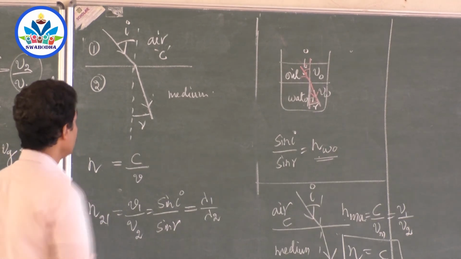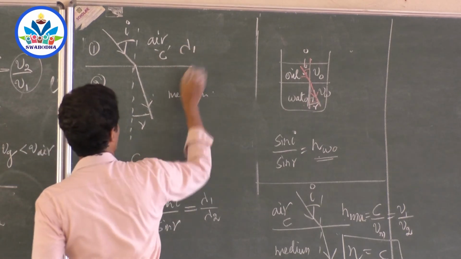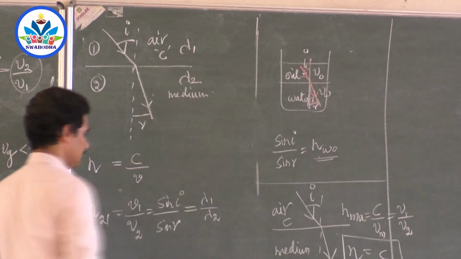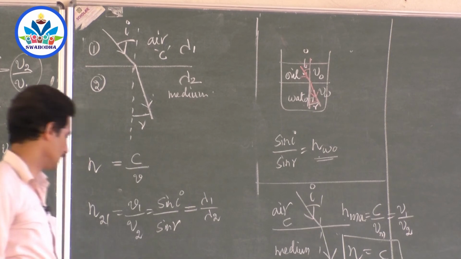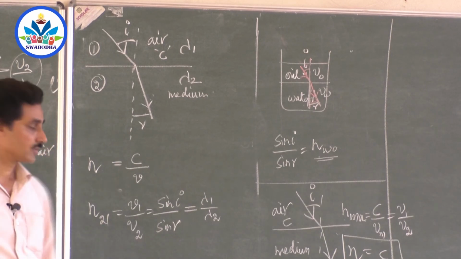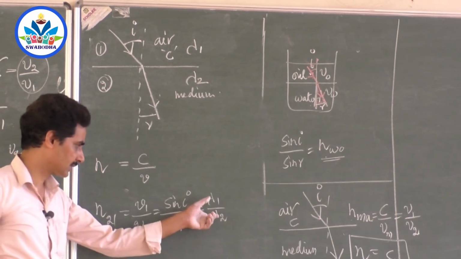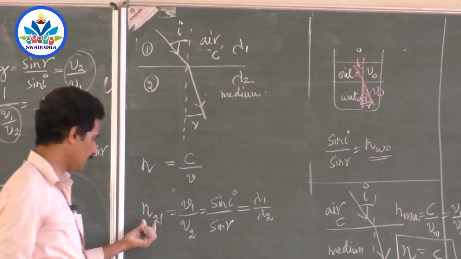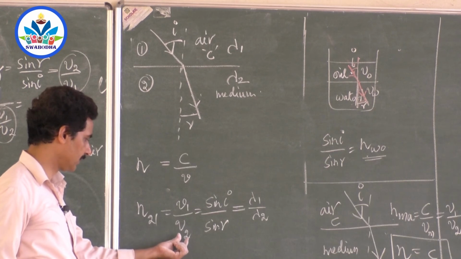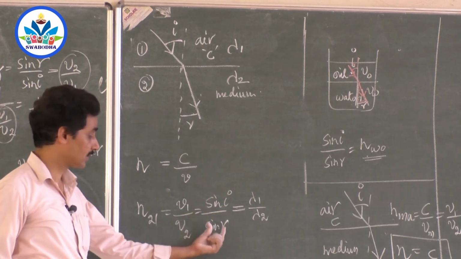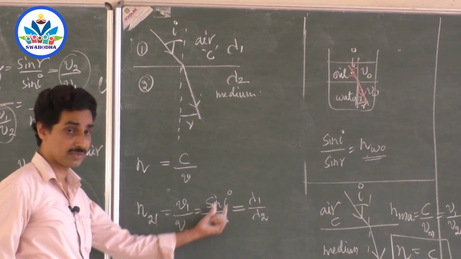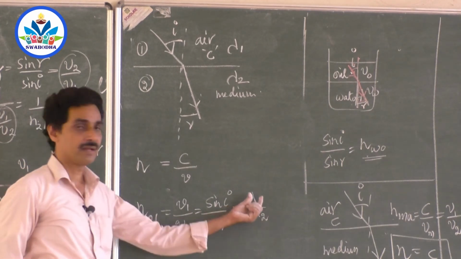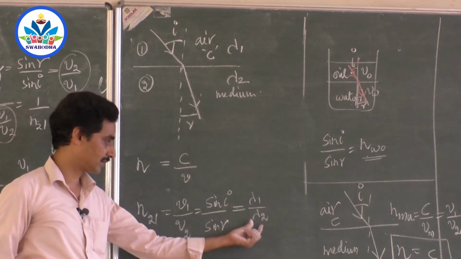So, what is the wavelength of light in the first medium? What is the wavelength of the same light in the second medium? Get their ratios. That gives the refractive index. So, you have plenty of ways. Of course, this is not for the time being. This is very important: the ratio of velocity of light in the first medium to the second medium, the sine of the angle of incidence to the sine of angle of refraction, where I is in the first medium and R is in the second medium, and the ratio of wavelength of light in the first medium to the second medium.